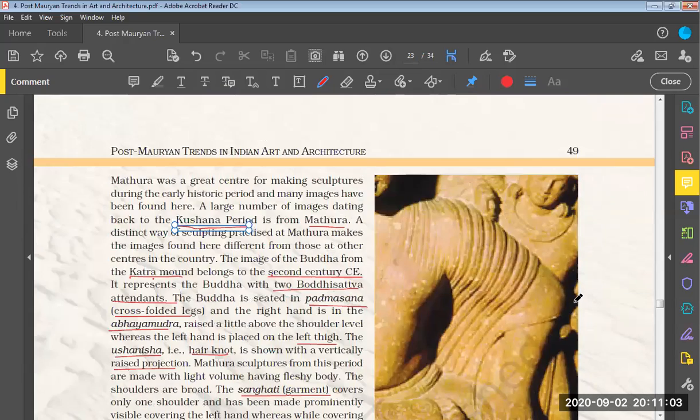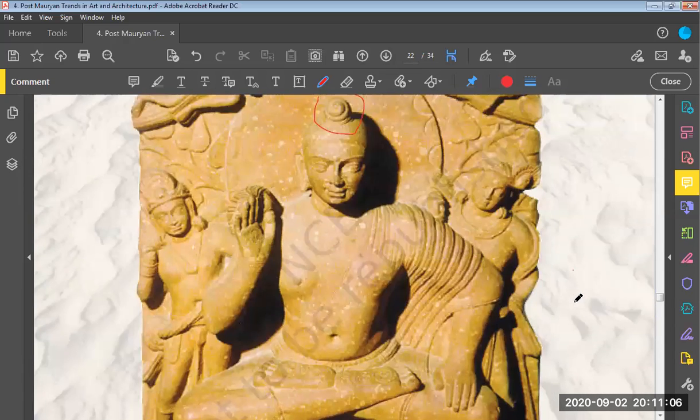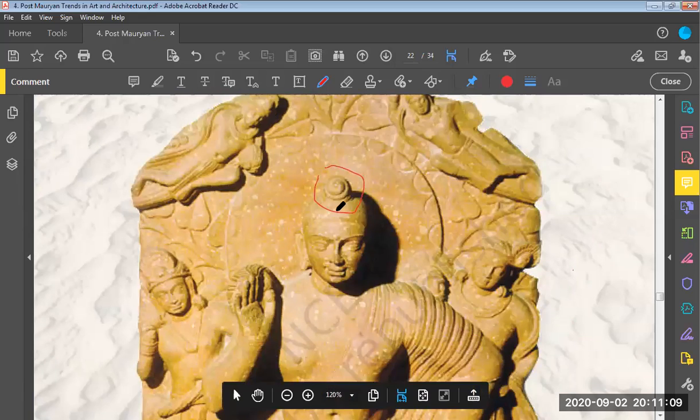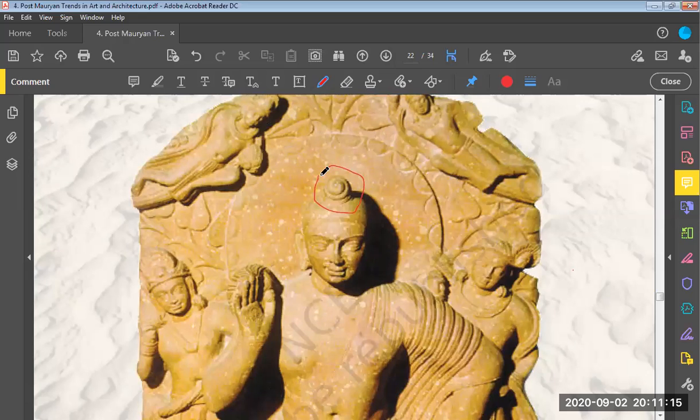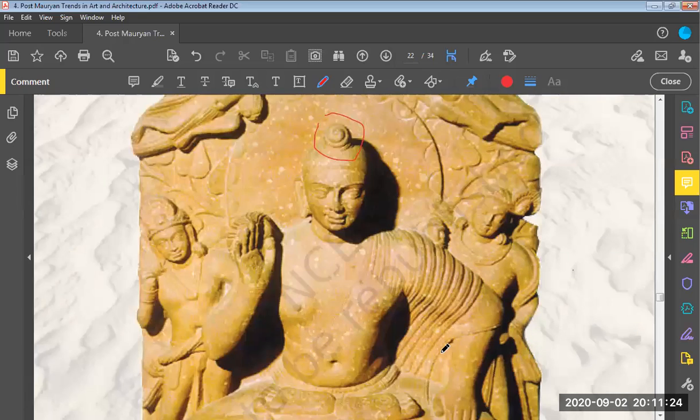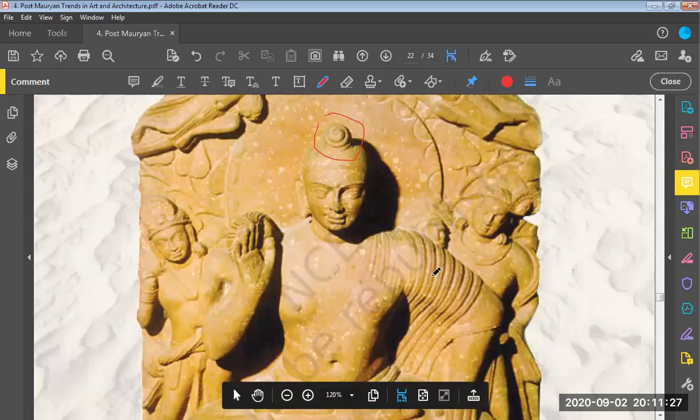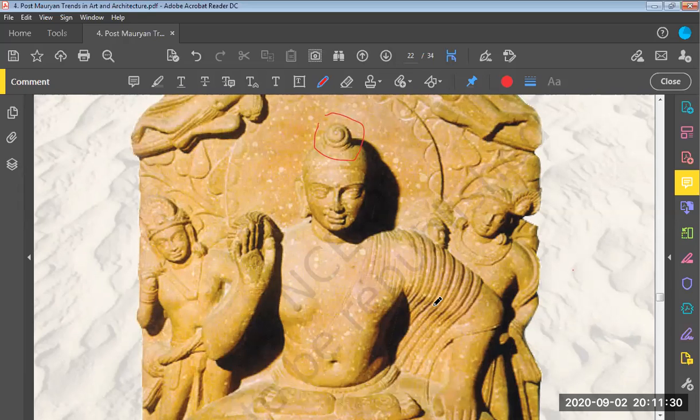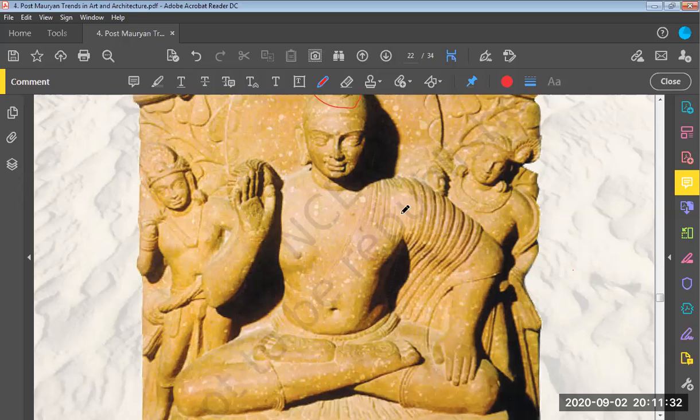So we will see this particular image once again. Here in this image, the knotted headgear, this one that I have encircled using red color, is known as Ushnisha. And this is known as halo. Then this garment is known as Sangati. And Buddha is being attended by two bodhisattvas. One of the bodhisattvas is holding a lotus, so he is known as Padmapani. Another bodhisattva is holding a Vajra, he is known as